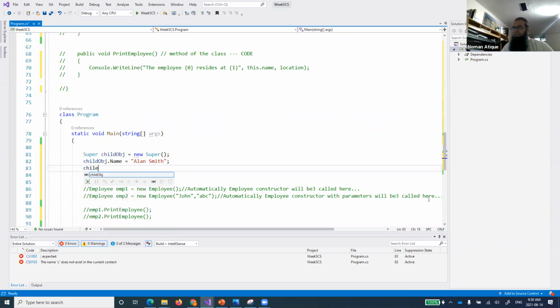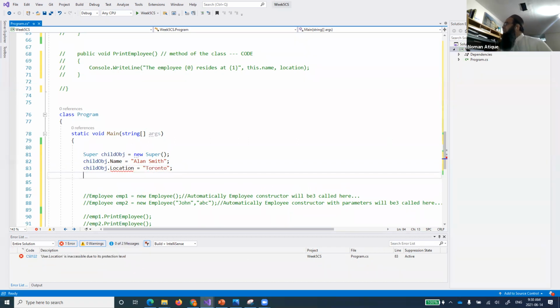Now if I do that, I'm not talking to everyone, I will just ask a few people to answer this one. Equal to Toronto. I'm talking to those new people. I know that there are lots of people who understand this, but right now I'm talking to the new ones. I am unable to access this dot location over here. Why?